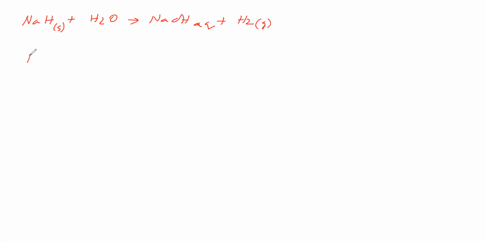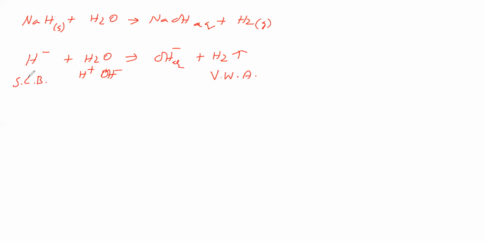That means in this one H minus is there. H minus is reacting with water. H minus takes H plus from water and becomes hydrogen gas. In the water, the residual part is OH minus. Now, hydrogen gas is a very weak acid. Therefore, its conjugate H minus is a strong conjugate base. Since it is a strong conjugate base, it reacts with water completely. So this is also complete hydrolysis.